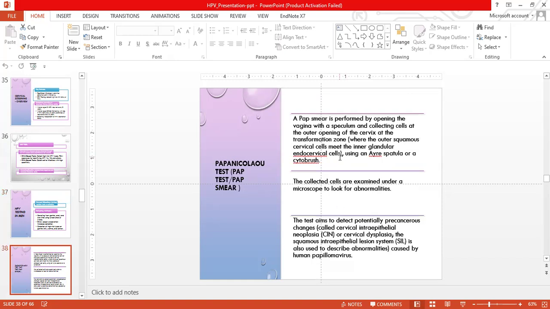The Pap test or the Pap smear is performed by opening the vagina with a speculum and collecting the cells which are present at the outer opening of the cervix at the transformation zone. This is a zone where the outer squamous cervical cells meet the inner glandular endocervical cells. Using an Ayre spatula or the cytobrush, the collected cells are then examined under a microscope to look for abnormalities. This test aims to detect potentially precancerous changes, which are called cervical intraepithelial neoplasia or squamous intraepithelial lesions, caused by the human papillomavirus.